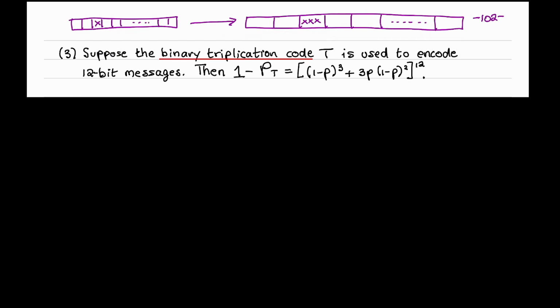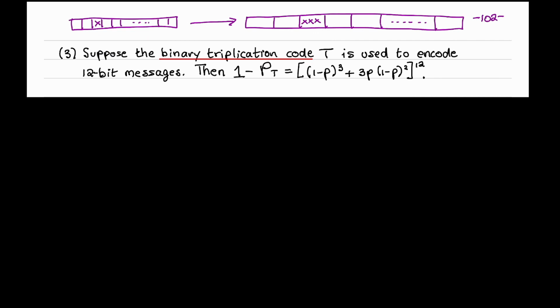When the decoder receives a 36-bit word, it breaks it up into these 3-bit chunks. Each chunk is decoded as follows. If the weight of a chunk is 0 or 1, then that chunk is decoded to a 0 bit. Whereas if the weight of a chunk is 2 or 3, that chunk is decoded to a 1 bit. And so we see that a 36-bit word is decoded correctly, provided that the weight of the error in each 3-bit chunk is 0 or 1.